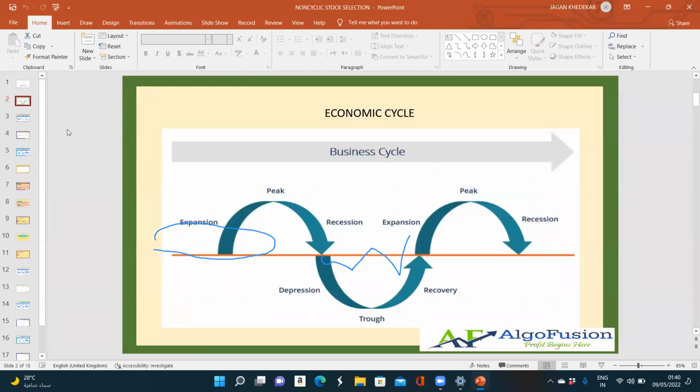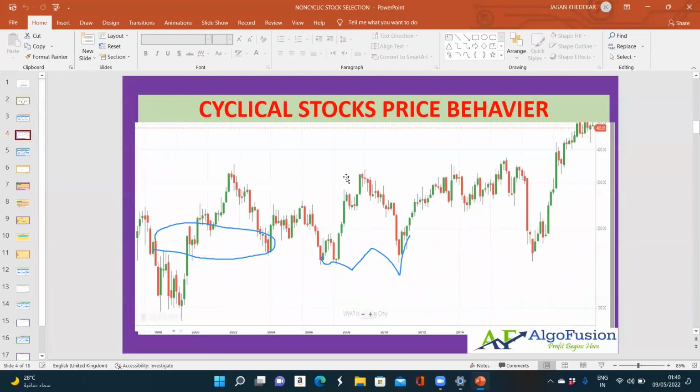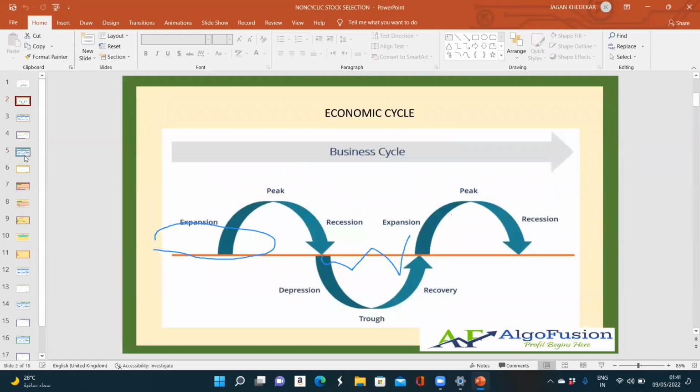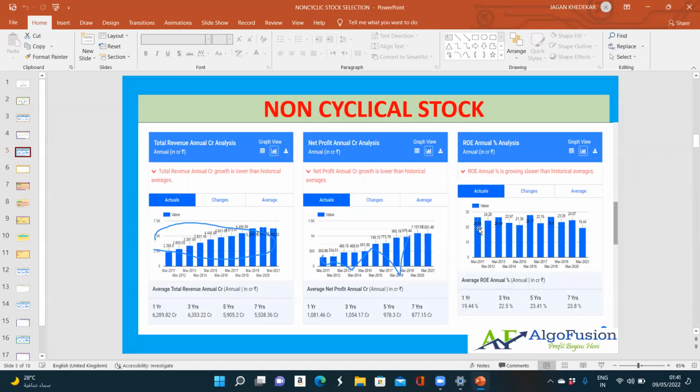Okay, the companies which depend on the business cycle, we have to avoid investment in such companies. So how to identify such companies? This is an example of one of the non-cyclical stocks. A non-cyclical stock means a company which is growing strong despite the economic cycle. This company is always performing in every season, whether there is a recession or a depression, in every phase the company is maintaining the ROE.